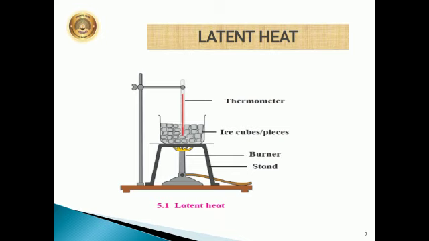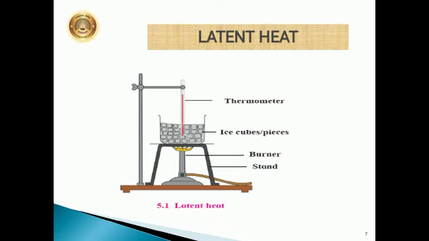Take a few pieces of ice in a glass beaker as shown in the figure. Insert the bulb of a thermometer in the ice and measure its temperature. Put the beaker on the stand and heat the ice using a burner. Record the temperature using the thermometer after every minute. As the ice is heated, it starts melting. Stir the mixture of the ice and water. Continue the heating even after the ice starts melting. Now here we are going to make a graph of temperature versus time.